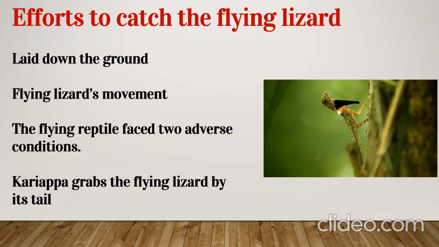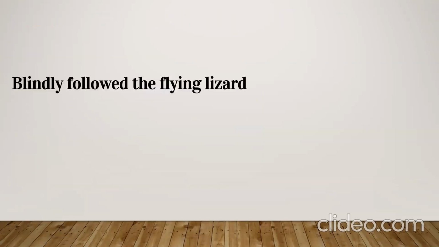Yankata and Cariappa were still on the tree, and the others were down, keeping on watching. The flying lizard kept leaping from one boulder, one rock to another rock, and finally reached the top of the boulder. So blindly, these people were trying to follow this flying lizard, and finally they found that they had reached the edge of the Sahyadri hill.